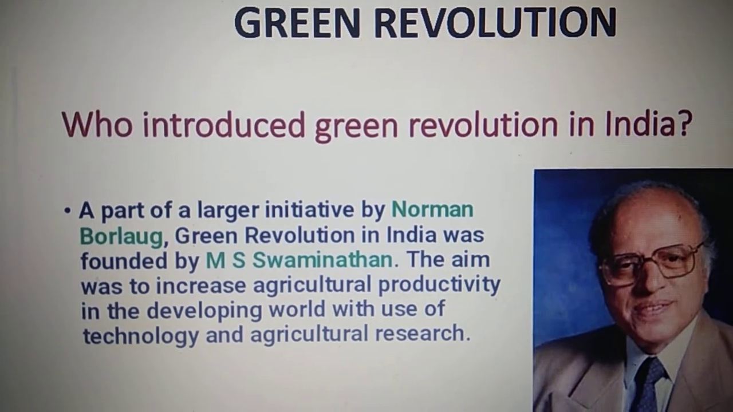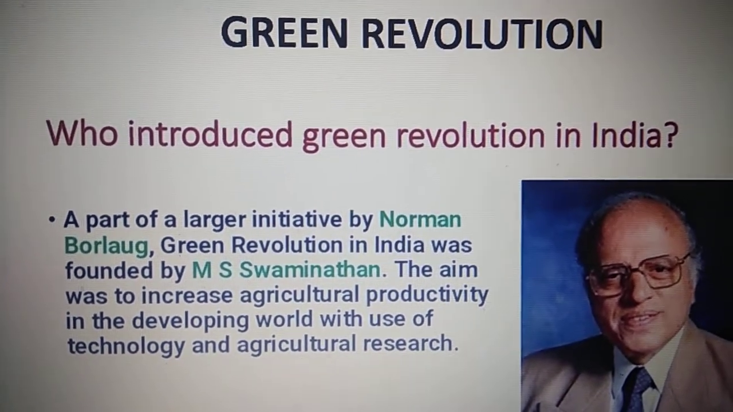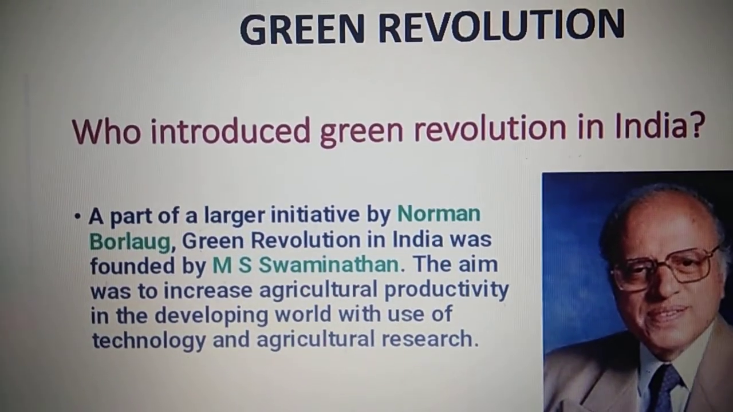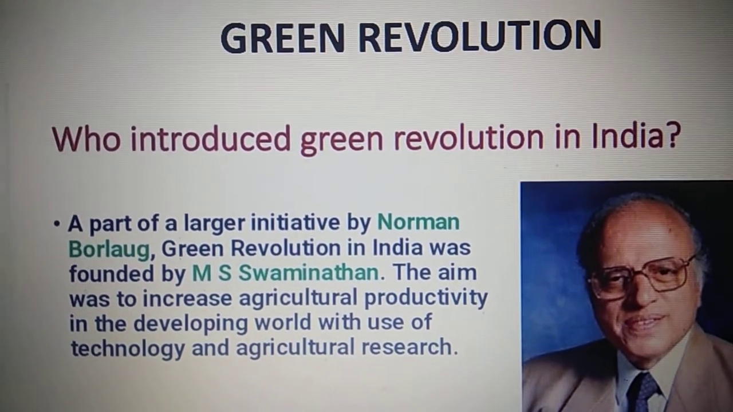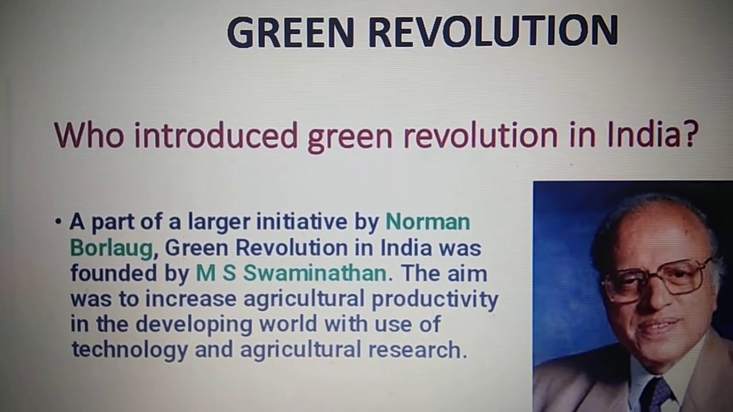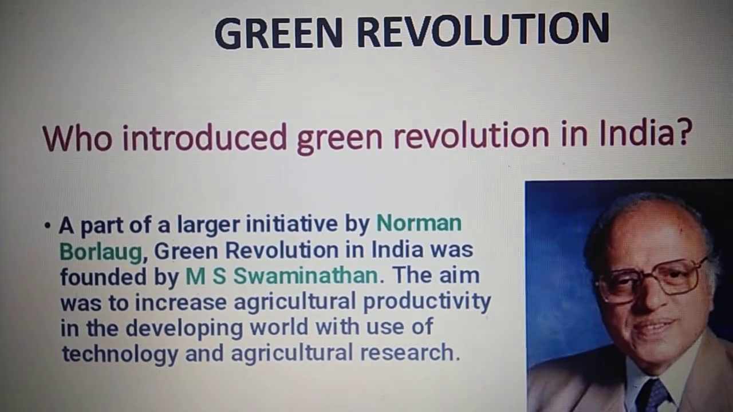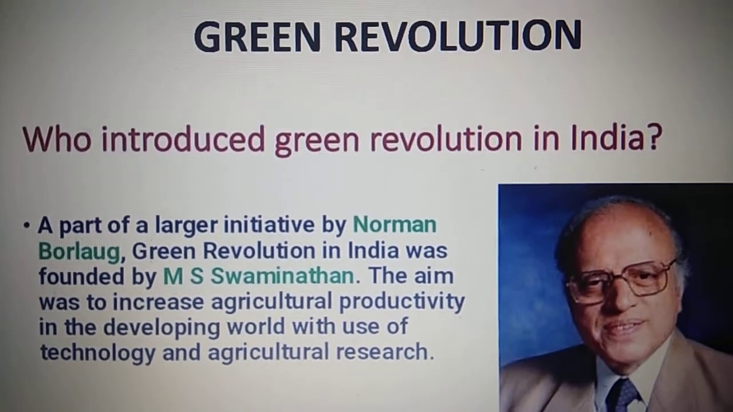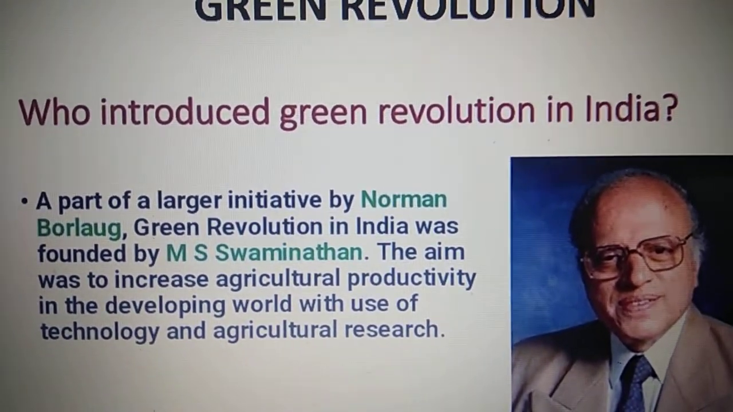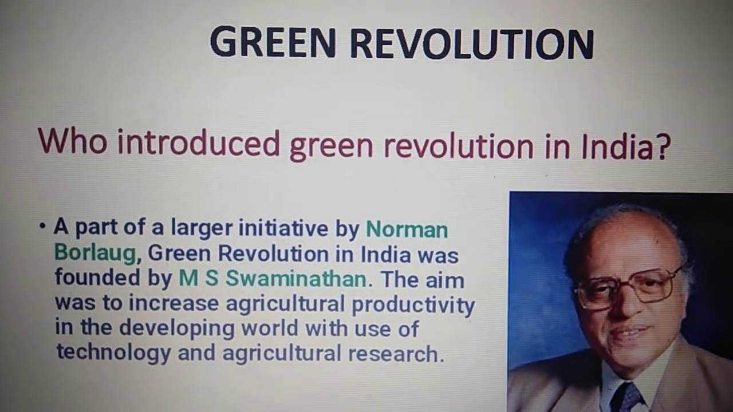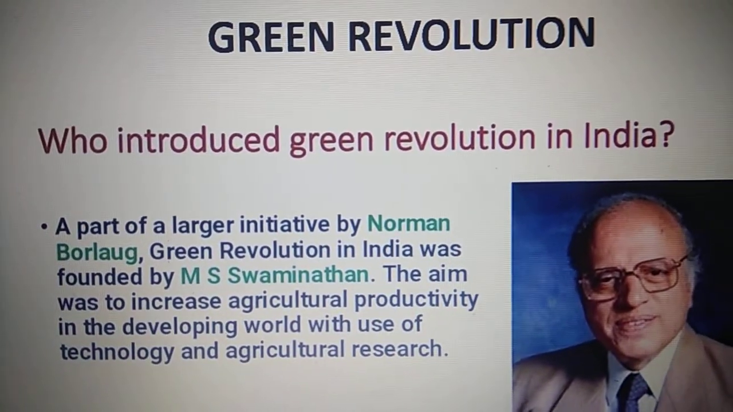And along with high yielding variety seeds, it was using chemical fertilizers and pesticides, because whatever the farmers were growing earlier, the pests would eat it up, and we would hardly get any production. So with the help of these three things, it led to the Green Revolution in our country.